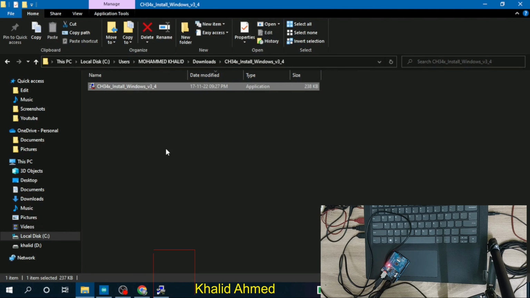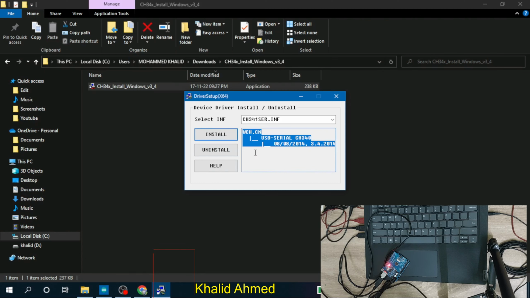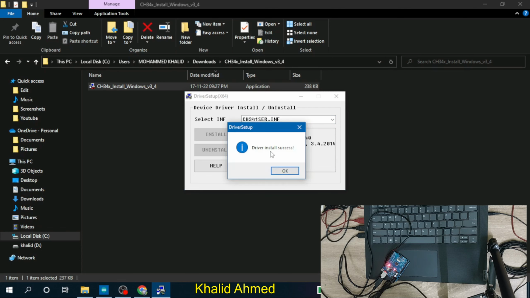The reason it wasn't installing was because I had one more driver setup opened. That is the reason it was showing that message. So once you have connected the Arduino to your computer, you try to install it, and just click on install. See, it shows driver install success.